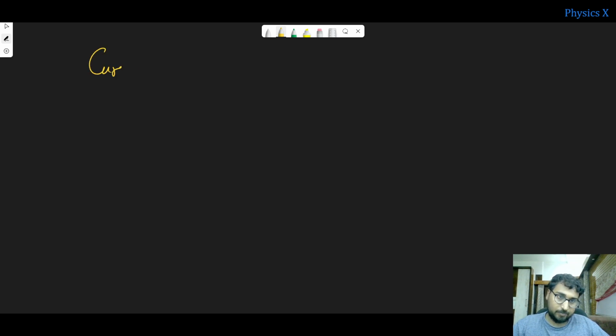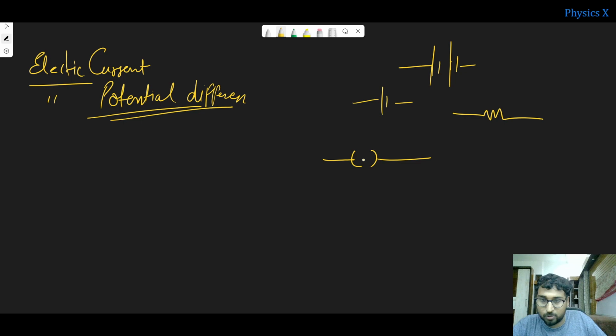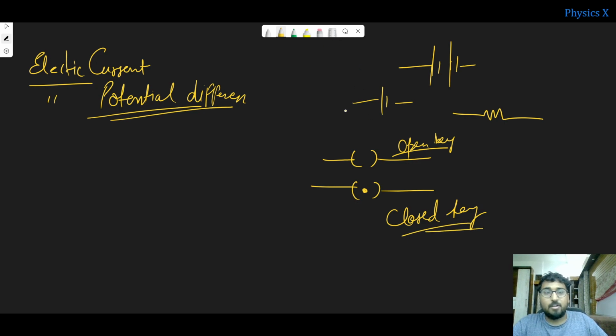We have learned what is electric current, what is electric potential difference, which is necessary for the flow of current, and what is a closed electric circuit. Some of the symbols I will tell you. This is the symbol of a cell, you know. This is the symbol of a battery, right? When too many cells are connected, this forms a battery. Switch, I told you, and this is the symbol of resistance, right? And a switch is also sometimes represented as a key. So this is your open switch or open key, right? In the textbook, if a dot is there, then this means it is a closed circuit. So this you need to understand.